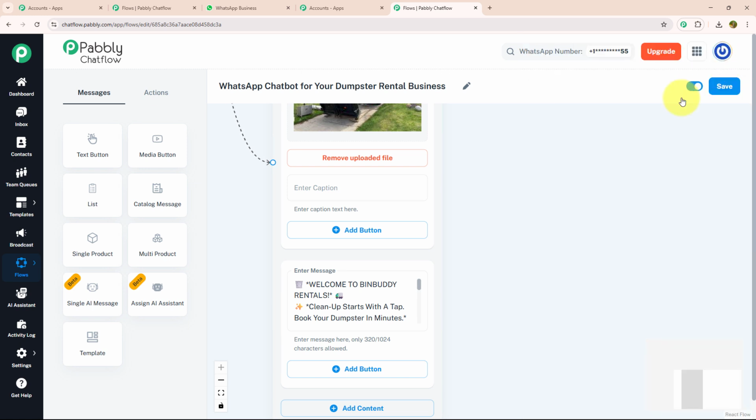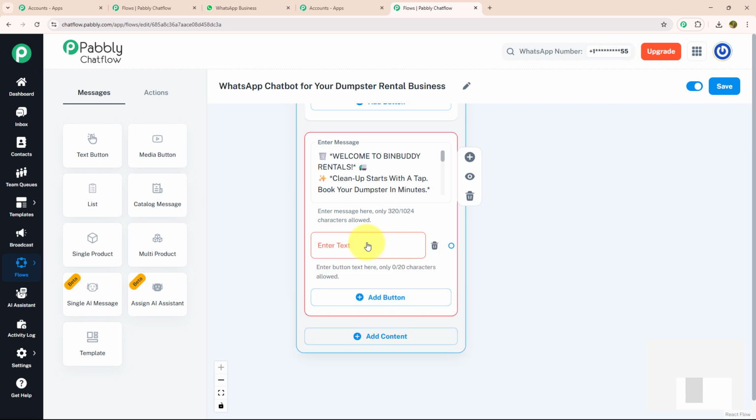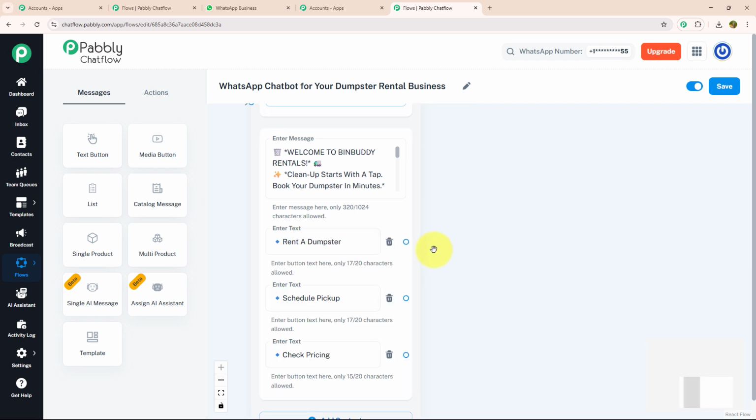And with that, I'm going to provide a few action buttons. For that, I'm going to click on the Add Button option and enter my text, where I have entered rent a dumpster, schedule pickup and check pricing. Now for each action button, I'm going to provide a separate message. Let's start with rent a dumpster. To give a dumpster on rent, I need to ask a few questions.